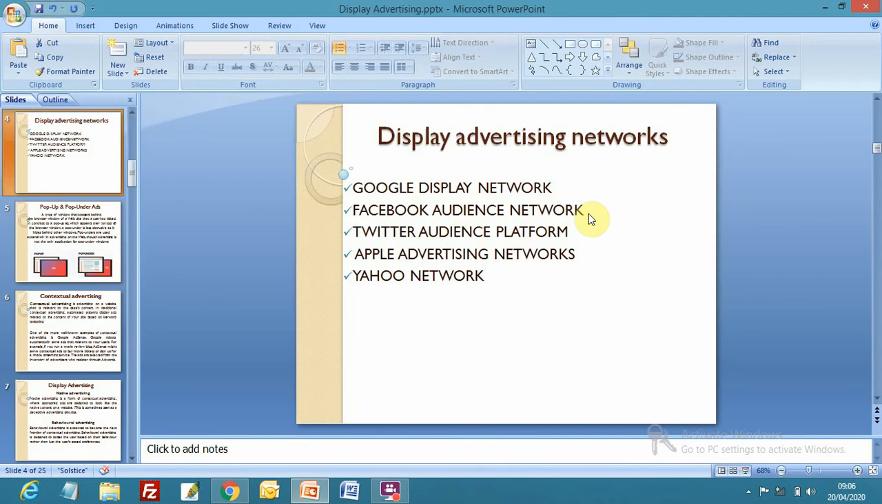Suppose you are targeting something for students, right? So you can select MBA students near Dehradun in a radius of 20 kilometers.